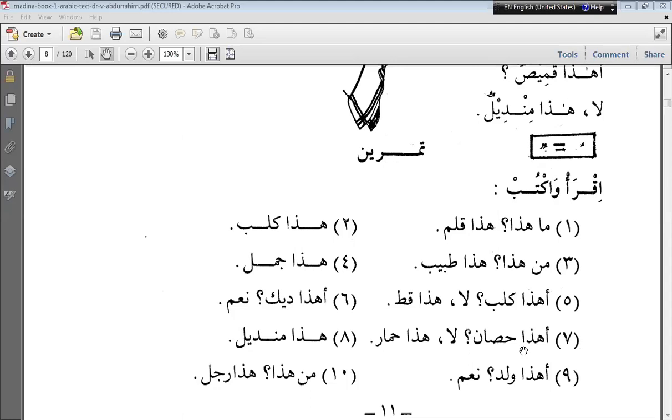Hisanun means horse and Himarun means donkey. So the question is, is this a horse? The answer written here is no, this is a donkey.